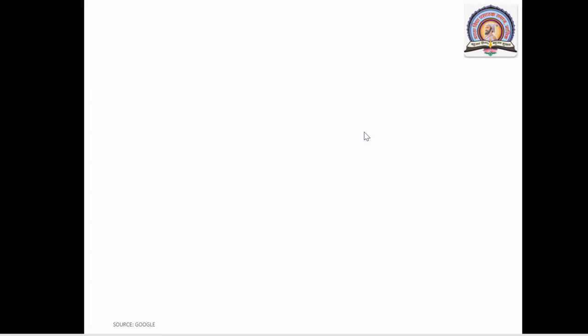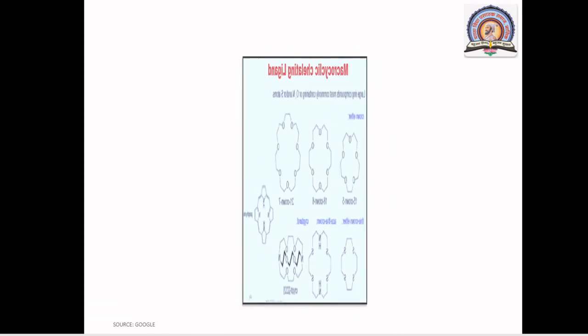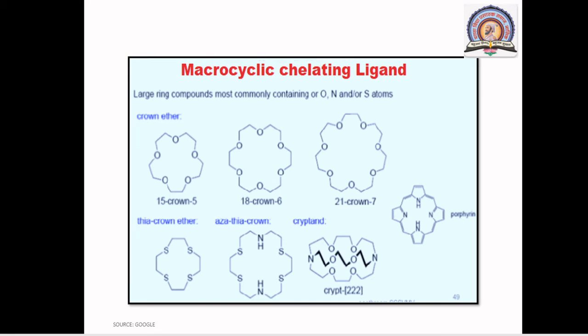Okay, so let's see another example. Macrocyclic chelating ligand. This is another example of a chelating ligand. These are the crown ethers. In crown ethers, there is involvement of oxygen, nitrogen or sulfur. See, here is oxygen, that is 15-crown-5, which can bind to the central metal ion, that is, alkali metals. Okay, so these are all chelating ligands. These are other examples of chelated complexes.